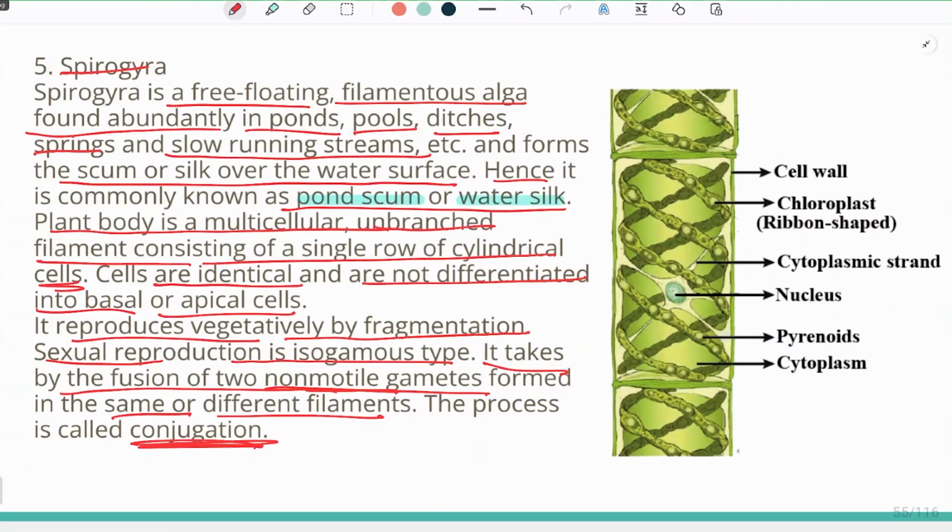There is another type of conjugation which is present in bacteria. Bacterial cells usually multiply or transfer genetic material by the formation of conjugation with the help of a sex pilus. So that is the other type of conjugation, and in Spirogyra there is some other type of conjugation which is taking place.